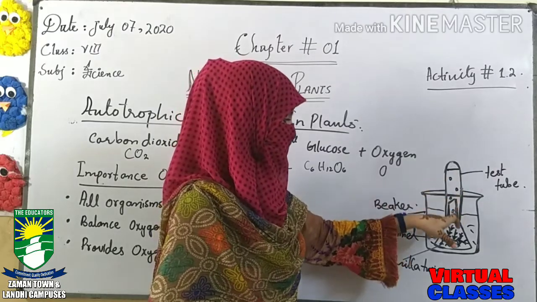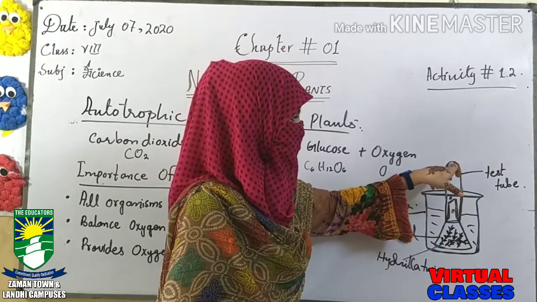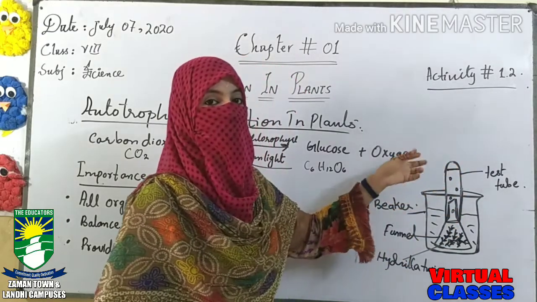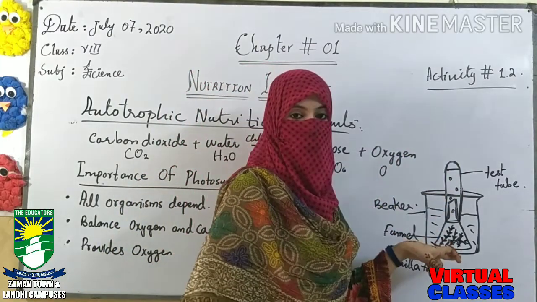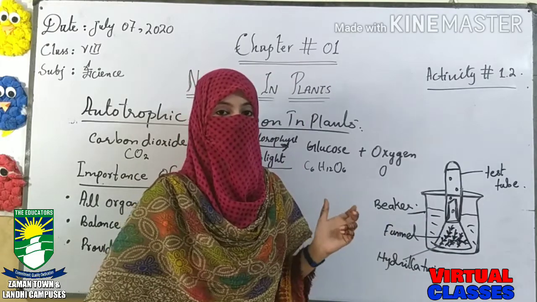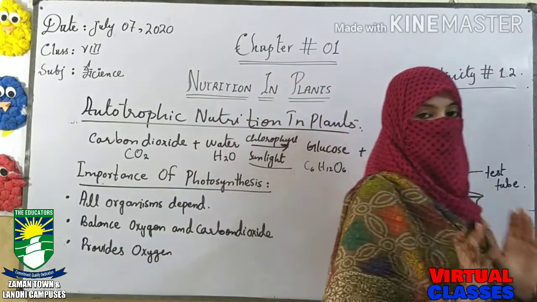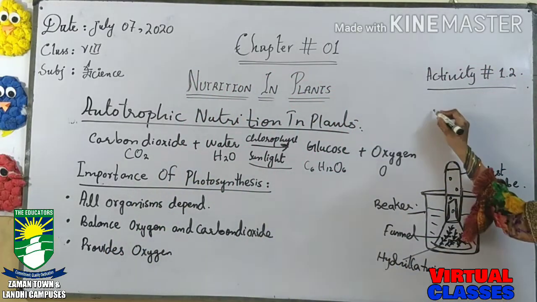Oxygen gas is filling here, so the amount of water will be reduced from here. So it is showing that oxygen is releasing, which means the bubbles are forming, showing the presence of oxygen gas. So we are sure now that light is necessary for photosynthesis.